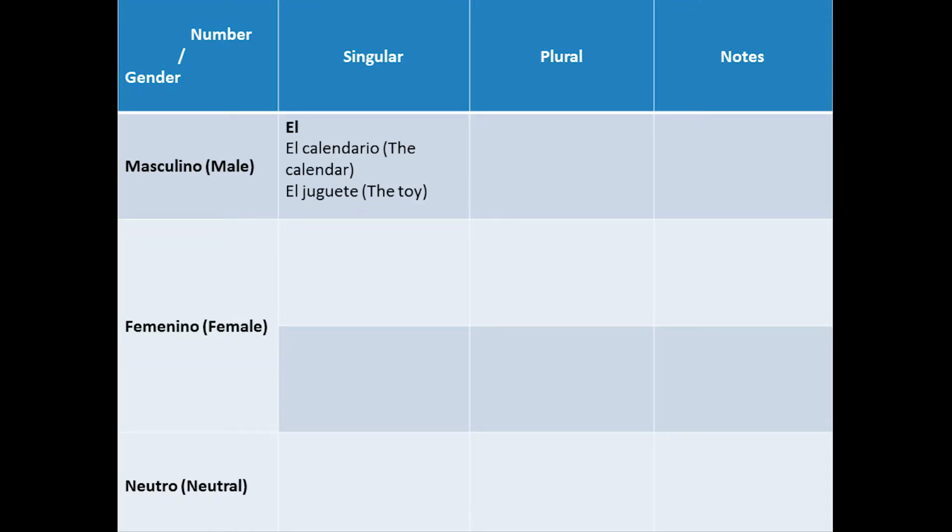For masculine nouns and adjectives, in singular form, we have el. Notice that we don't use the accent mark here. If we use it, we will be referring to the personal pronoun. Examples, el calendario, el juguete. For masculine in plural form, we have los. For example, los carros, los lapiceros.